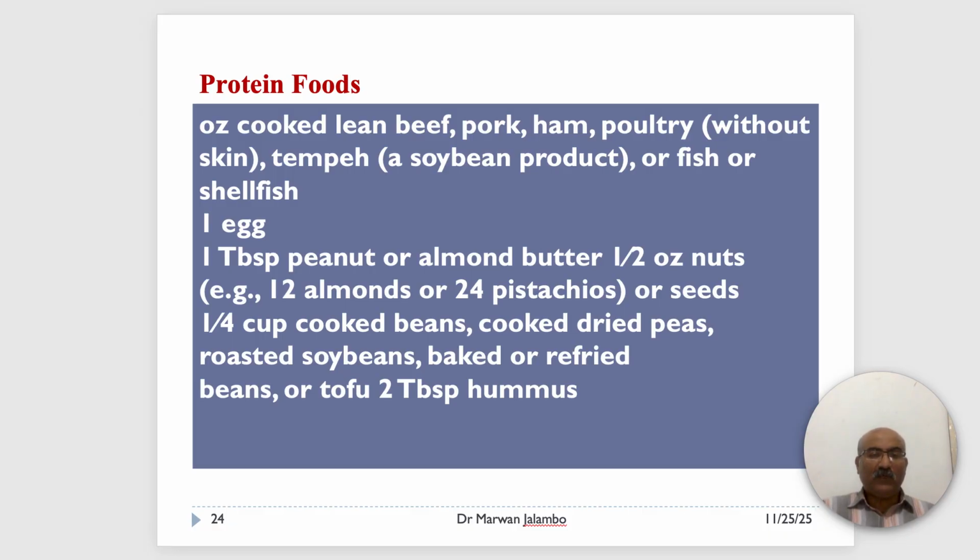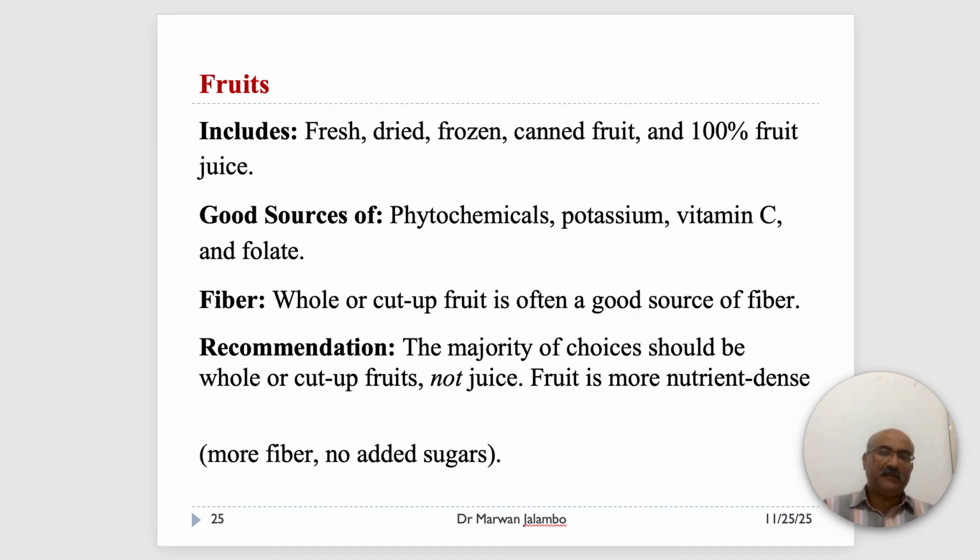Let us talk about the next group, the fruit group. The fruit group includes fresh, dried, frozen, and canned fruits, as well as 100% fruit juice. Most fruits are low in fat and are excellent sources of phytochemicals, potassium, vitamin C, and folate. Importantly, whole or cut-up fruit is also a good source of fiber.